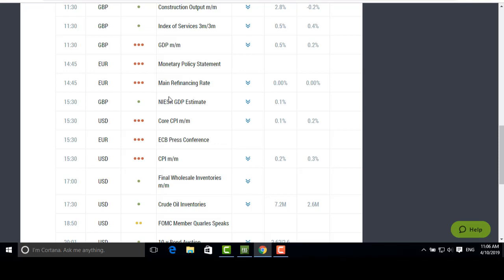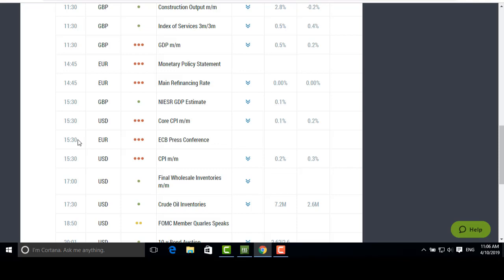However, there will be no change, of course, to the interest rate. Comments by Mr. Draghi will affect the euro a lot. Mr. Draghi will host the press conference at 15:30 MetaTrader time.